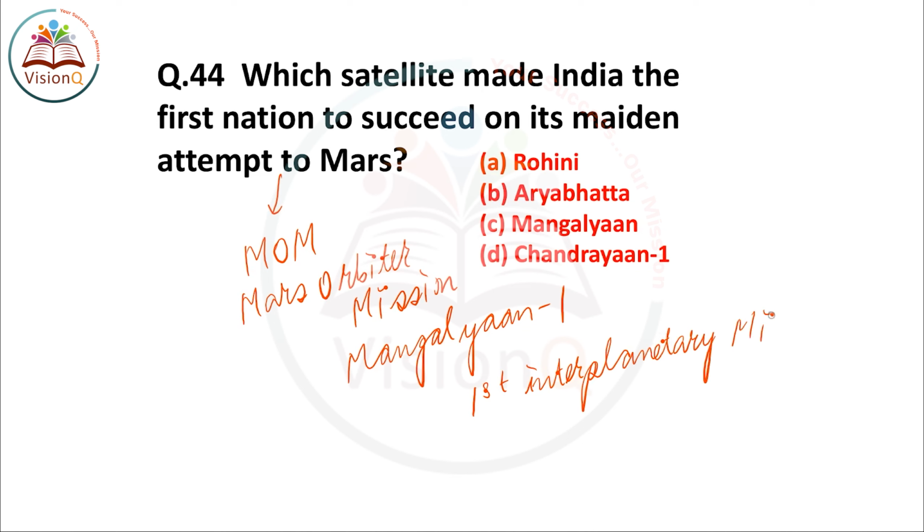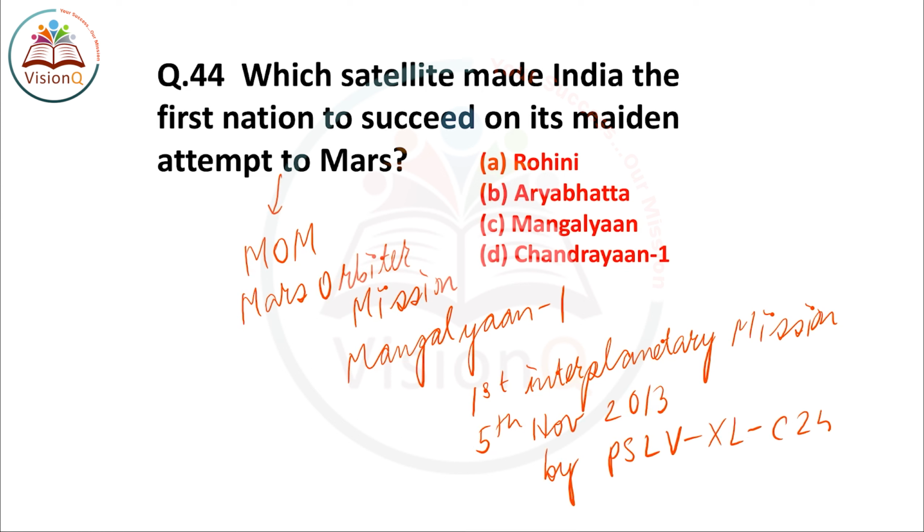So this Mangalyaan 1 or the Mars Orbiter Mission was launched on 5th November 2013 by the Indian space vehicle, the Polar Satellite Launching Vehicle, in short PSLV XL C25. So it was launched in November 2013 by the Indian space vehicle named PSLV XL C25. The right answer of this question is option number C, Mangalyaan 1.